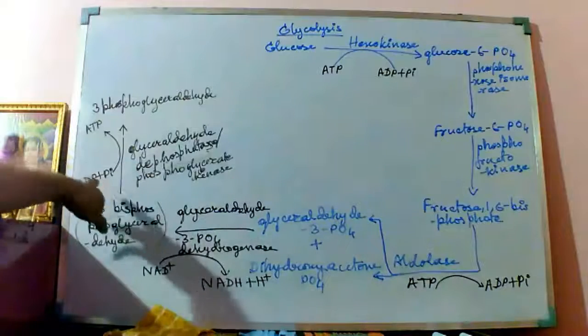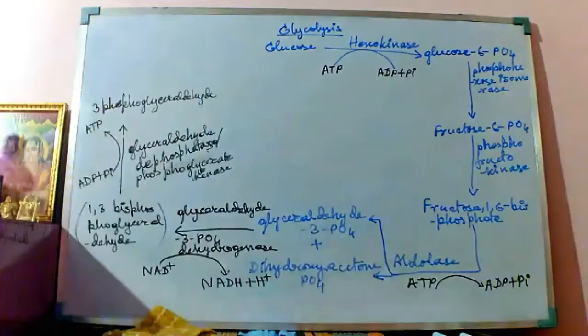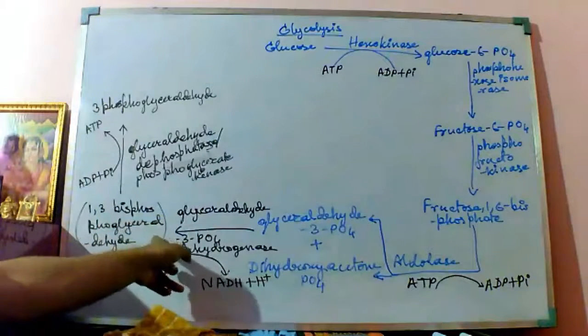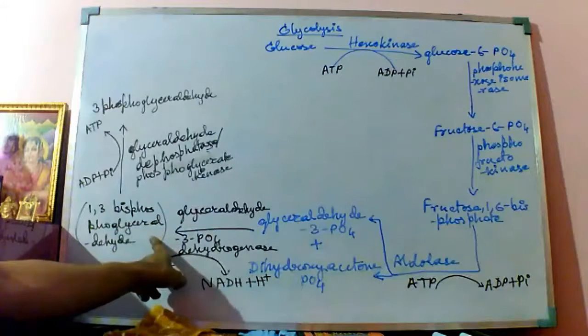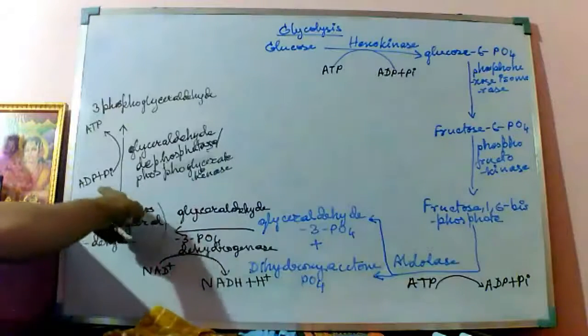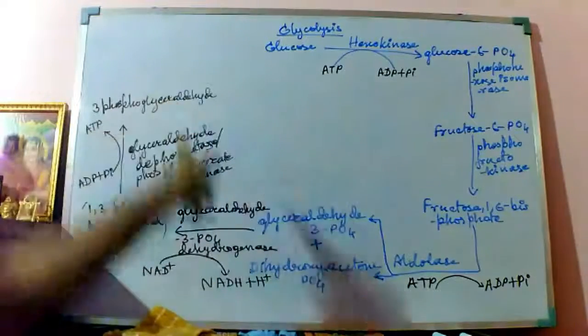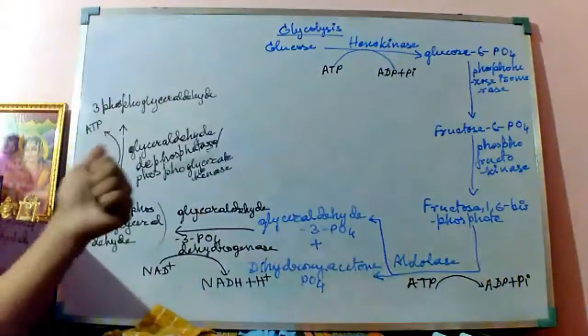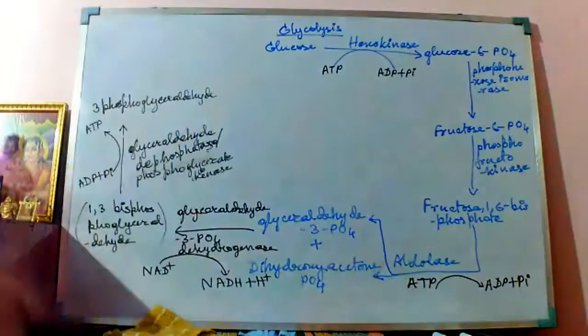And here what is happening? Here it is happening from a higher energy background to a lower energy background. Why? Because the energy is already available, where this inorganic phosphate is providing the higher energy. So it is getting converted from a higher energy to a lower energy form. Lower energy form means 1,3-bisphosphoglyceraldehyde is getting converted to 3-phosphoglyceraldehyde. That is, among the two phosphate groups, one phosphate group is getting removed, and that is what is going out in the form of ATP.